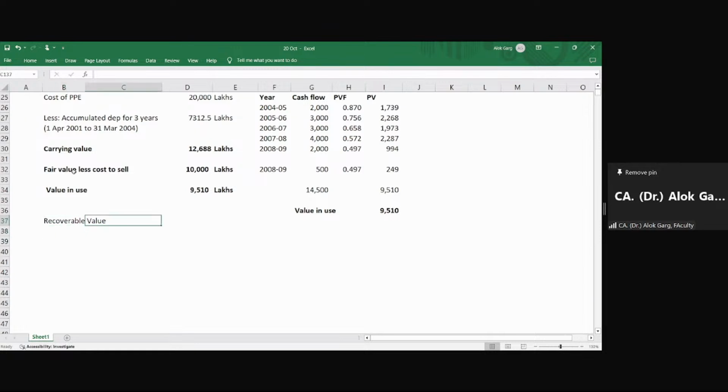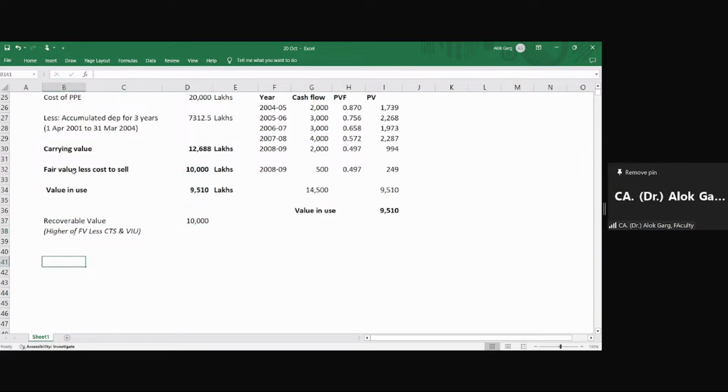My recoverable value will be the higher of these two numbers. So that is 10,000 lakhs.